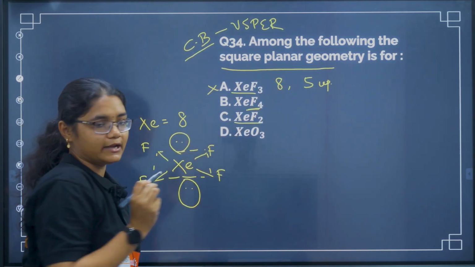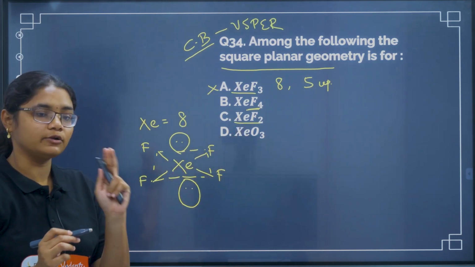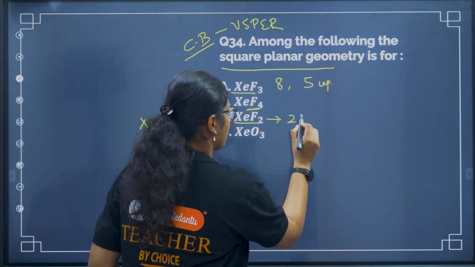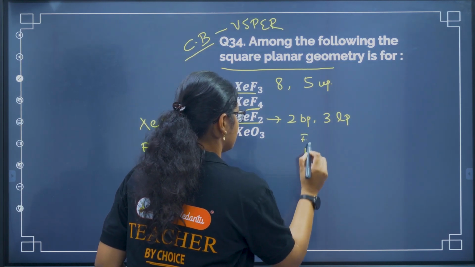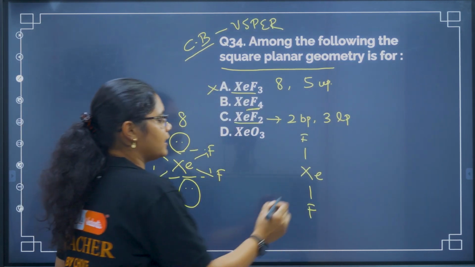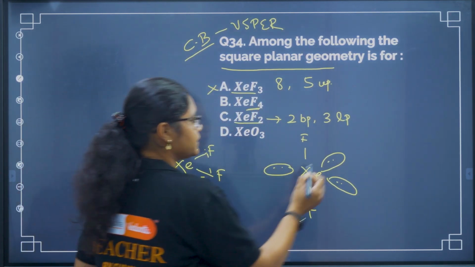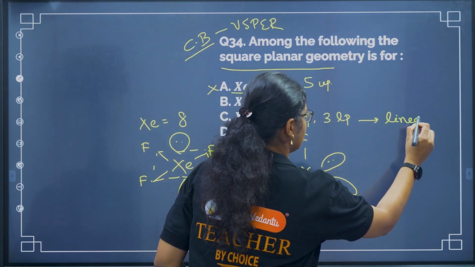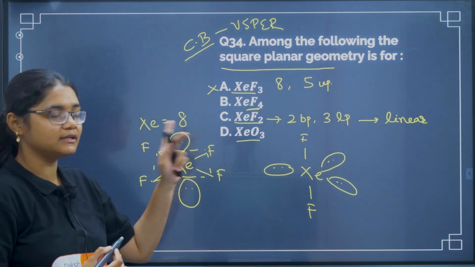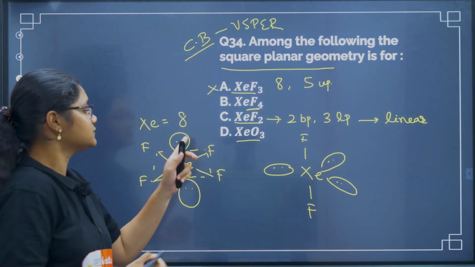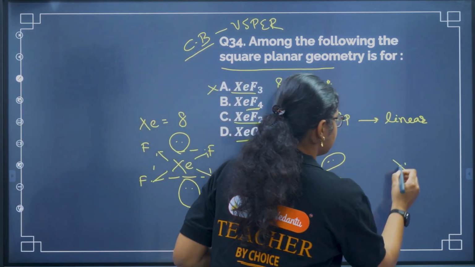XeF2. See here, 8 valence electrons will be there for Xe. 2 are forming bonds, so 8 minus 2 is 6. 6 electrons means 3 lone pairs. So here we have 2 bond pairs and 3 lone pairs. So what will I get? XeF2, right? And we can have 3 lone pairs forming a triangular planar arrangement. So this is your linear molecule. Now coming to XeO3, 8 electrons are there, 3 are forming bonds. Each oxygen will use 2 electrons, so total 6 electrons are used. So how many are left? Only one lone pair is left with XeO3.